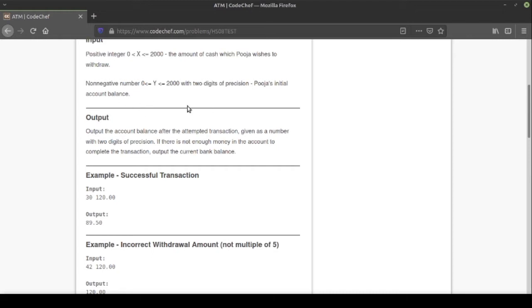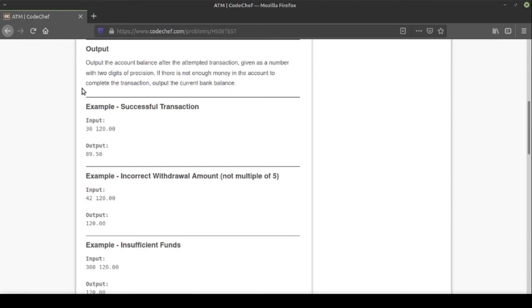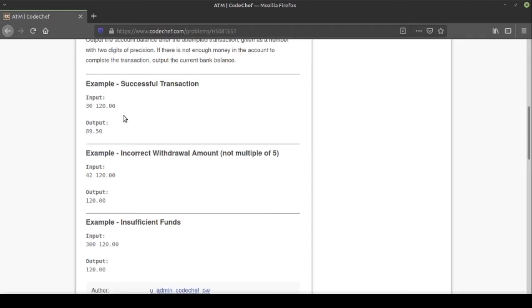So the initial account balance is Y and Pooja wishes to withdraw X amount. The output should be the account balance after the attempted transaction, given as a number with 2 digits of precision. So they require a float number with 2 digits after the decimal point as output, which is the amount left after the withdrawal transaction. And if there is not enough money in the account to complete the transaction, or the transaction fails, we have to output the current bank balance. So let's see the test cases.